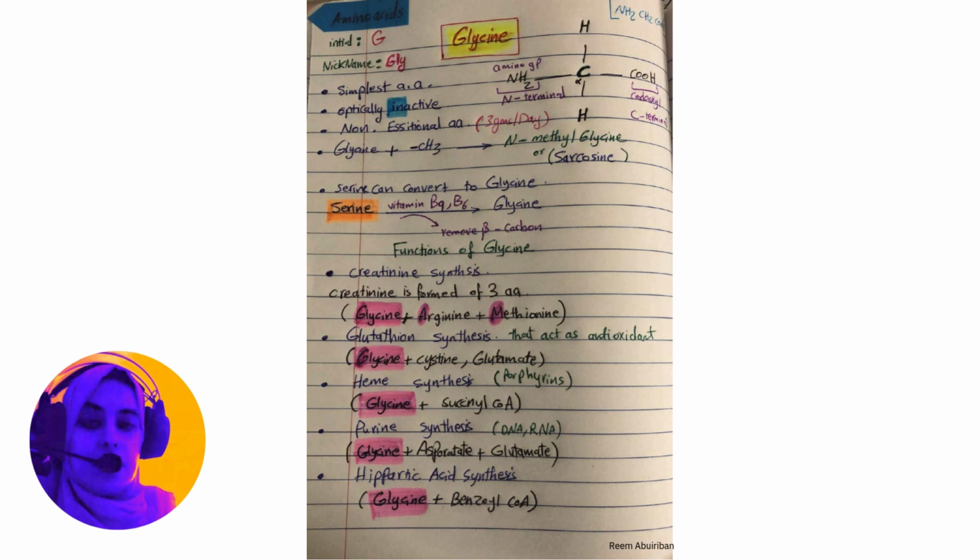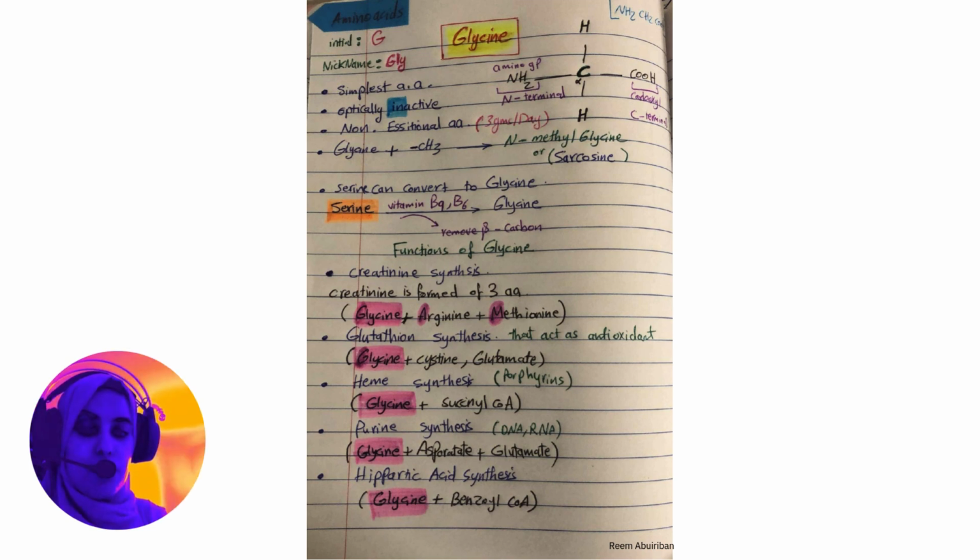I will talk about another point about glycine. When we combine it with CH3, it forms something known as N-methyl glycine, which is known as sarcosine. So when you hear sarcosine, now you know that it is N-methyl glycine. We add the methyl group to the glycine, and that forms sarcosine. And also the amino acid serine can convert to glycine.